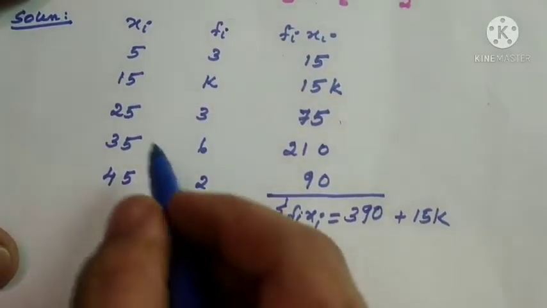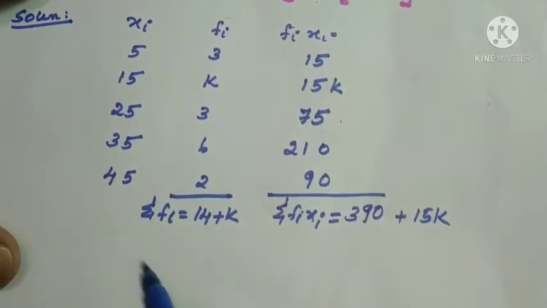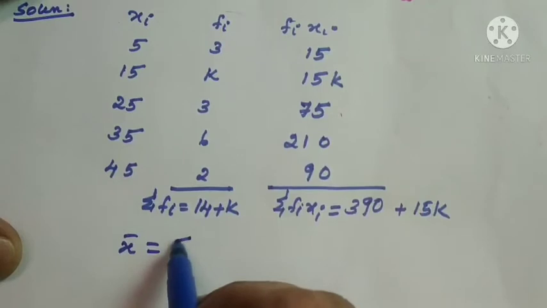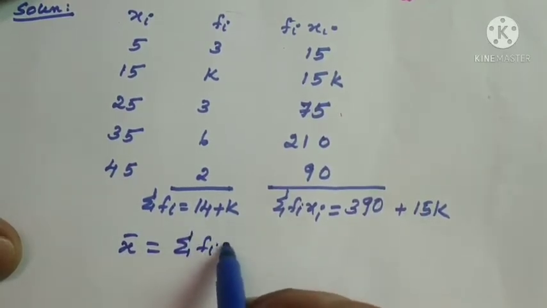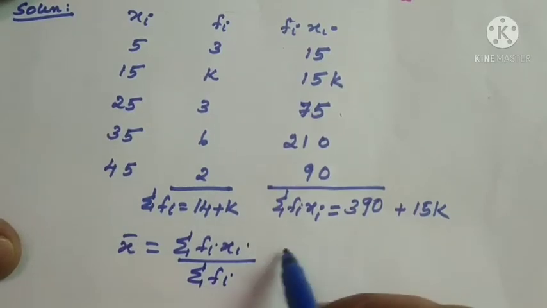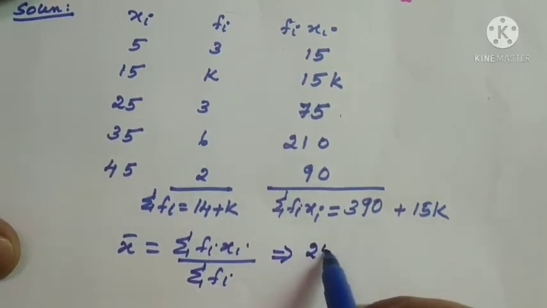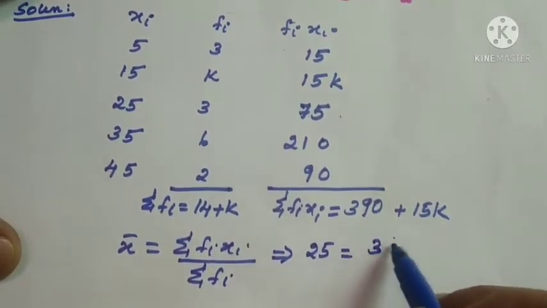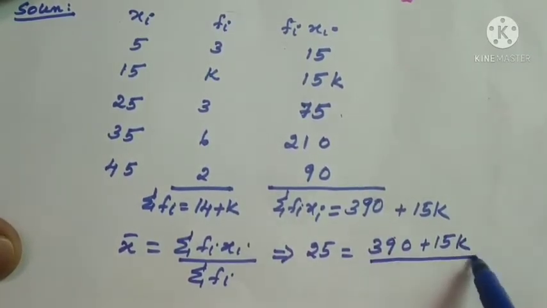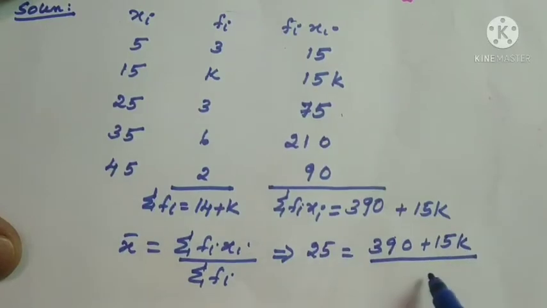Now what is the given question? The arithmetic mean is 25. So first I'll write the formula. X bar equal to sigma fi xi divided by sigma fi, which implies 25 equal to 390 plus 15k, whole divided by the sum of the frequencies, that is 14 plus k.